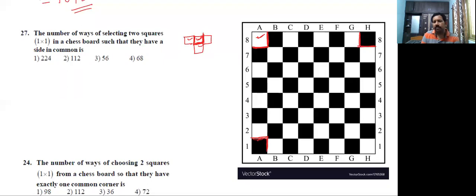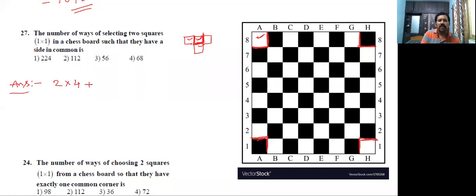So first, how many squares are there having two sides common? I am going to try to answer directly. If two sides are common, there are 4 squares possible. Two common sides is completed.